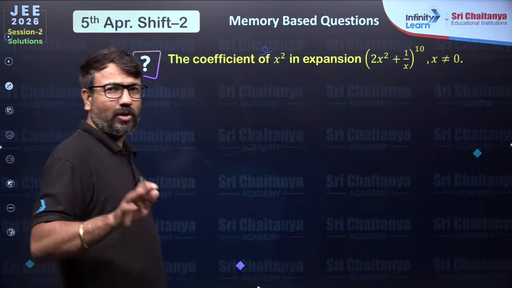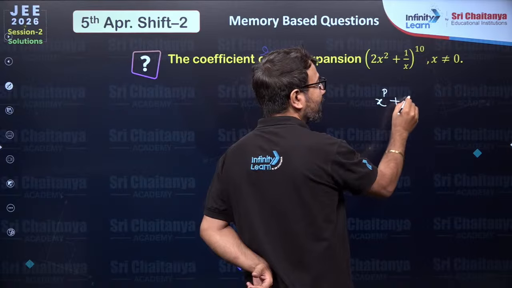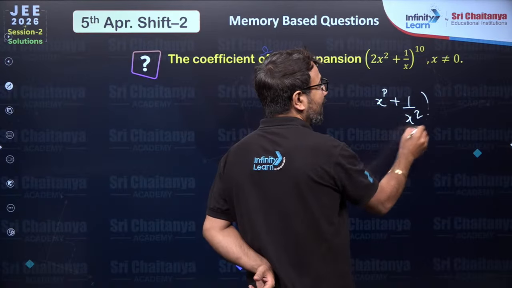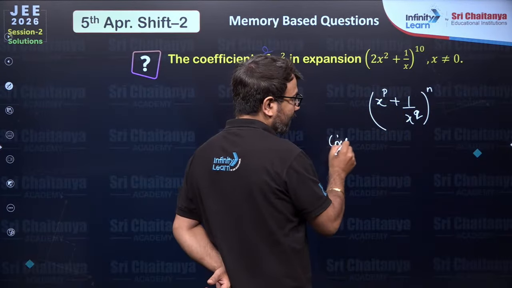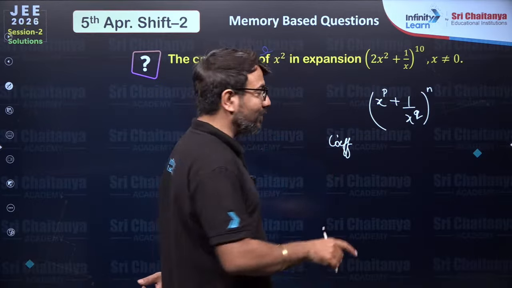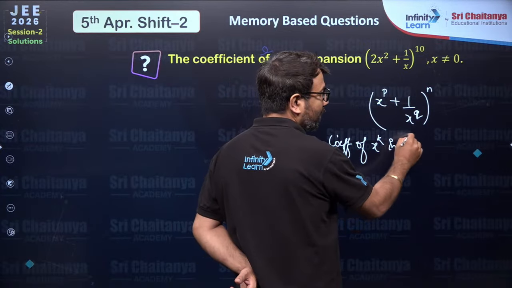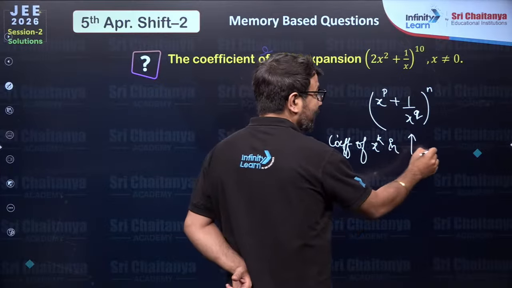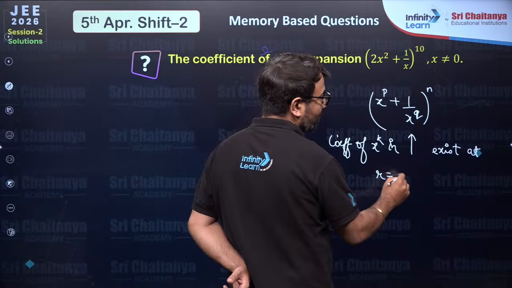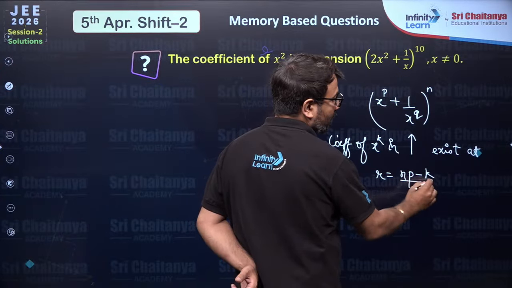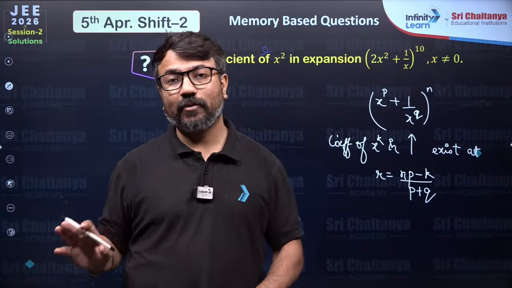So bache, there exists a shortcut for that. Let's say here x raised to the power p is given, and here x raised to the power q is given, and here you have n. So the concept that I want to deliver to you is, whenever you have to find the coefficient of x raised to the power k in the above expression, it exists at r value equals (np minus k) over (p plus q). That exists at r value equals (np minus k) over (p plus q).